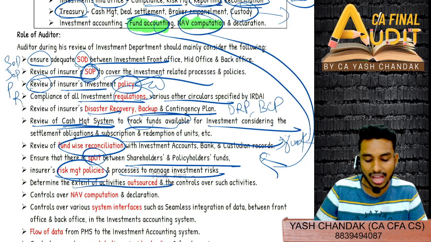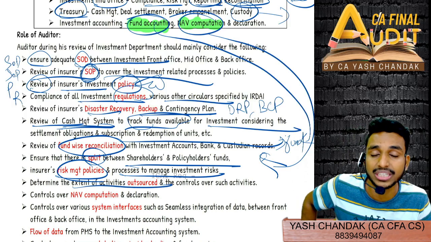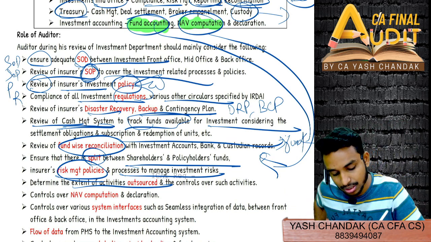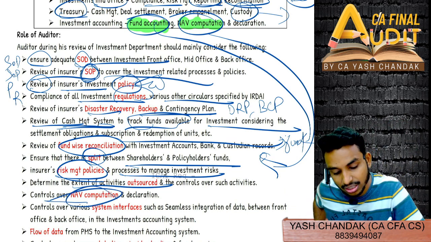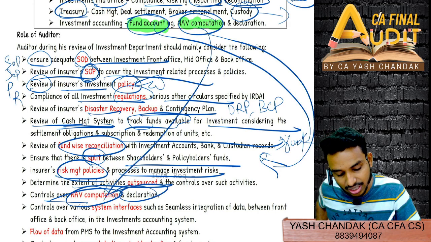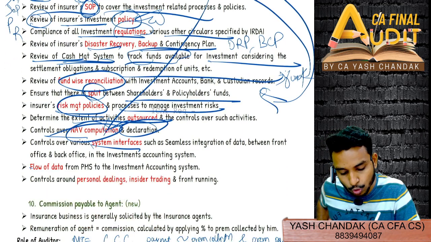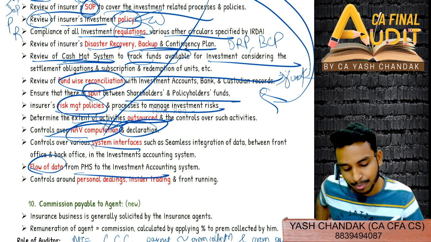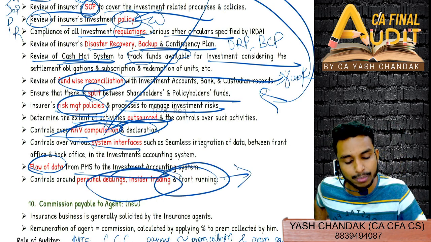Various extent of activity has to be outsourced, so determine those activities that need to be outsourced to other entities and which activities we can take up. Control over NAV computation, this NAV computation is here, declaration. Various system interfaces, flow of data from portfolio management service to investment accounting management system, and personal dealing, insider trading, front running. What do you mean by front running?